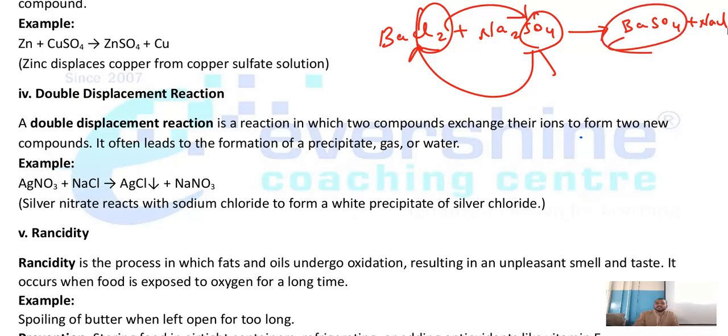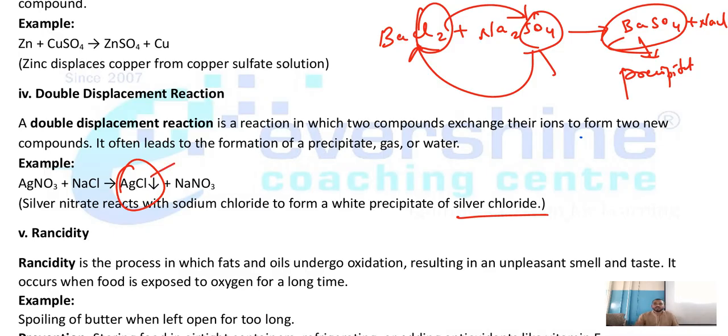So here barium sulfate is an insoluble solid. Now this is a precipitate. In this reaction, this is the precipitate. One more example: silver nitrate plus sodium chloride, when they react with each other, gives silver chloride plus sodium nitrate. Understood? So here, silver nitrate reacts with sodium chloride to form a white precipitate of silver chloride. Silver chloride is an insoluble solid here. So, this is the precipitate.